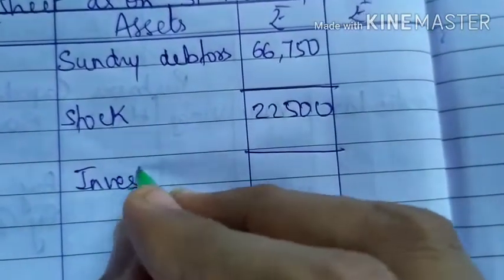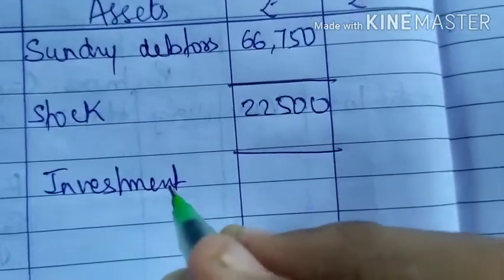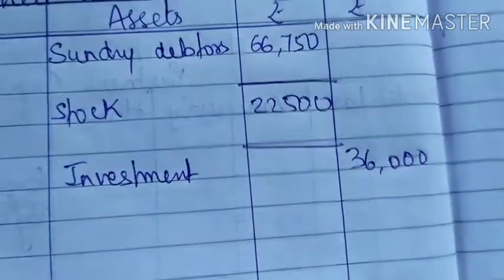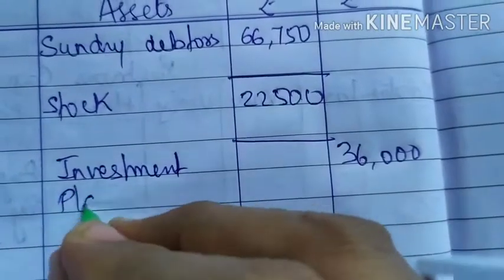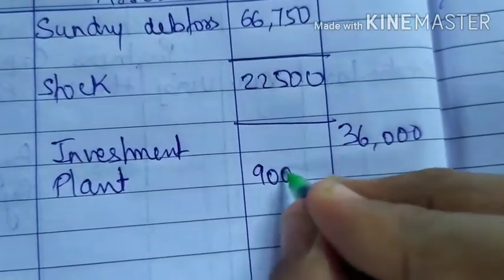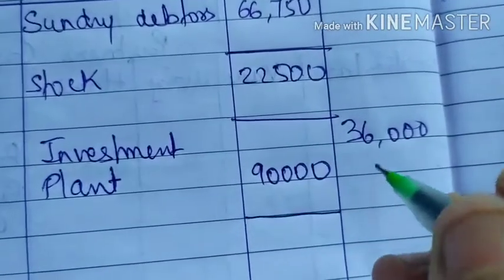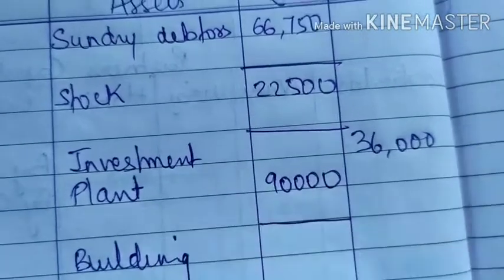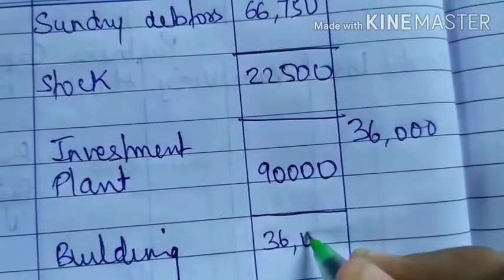Investment, you can write 36,000 in the outer column. Then you have plant which is 90,000, write in the inner column. Then you have building which is 36,000, write in the inner column.